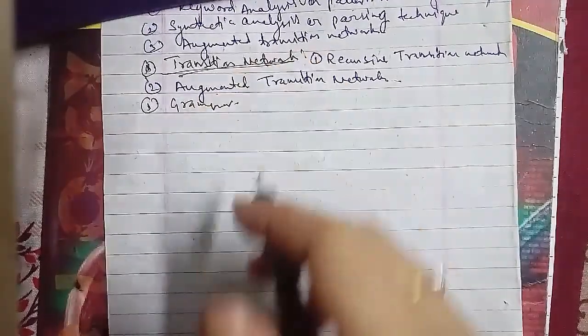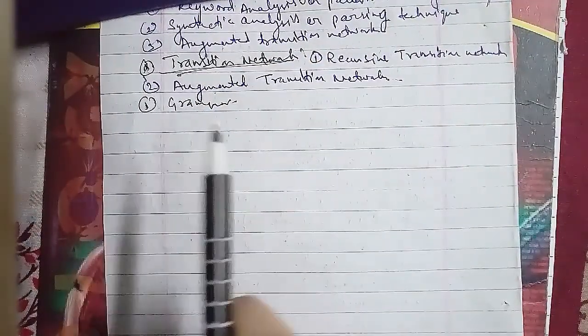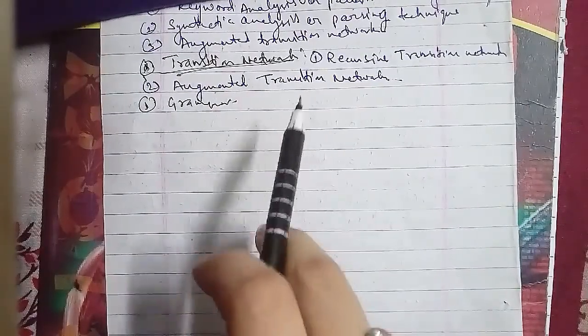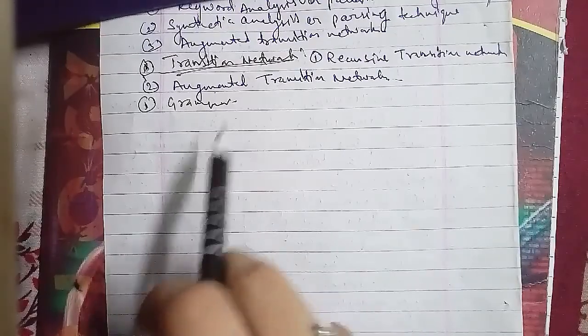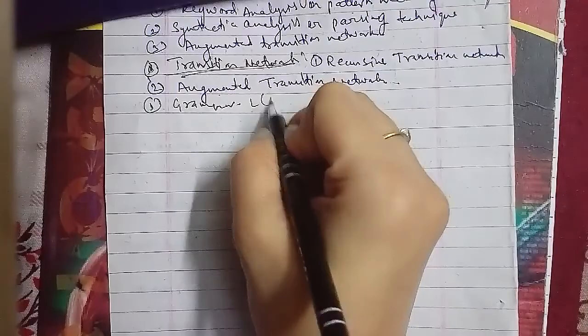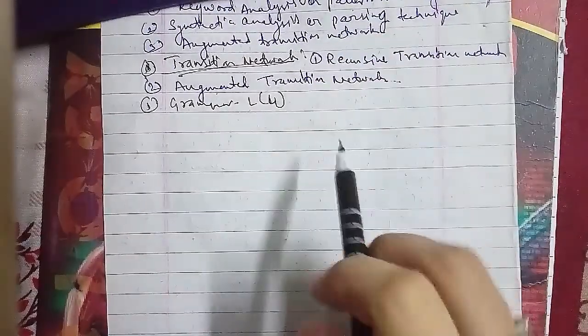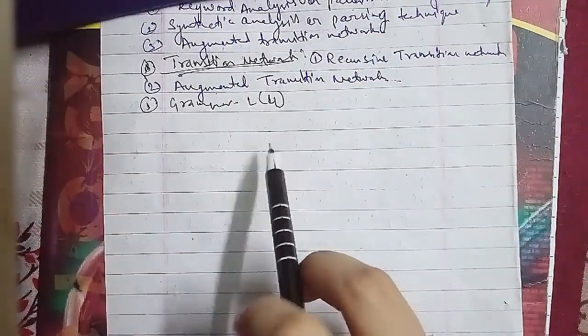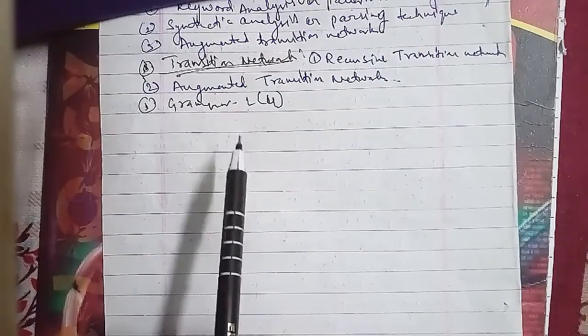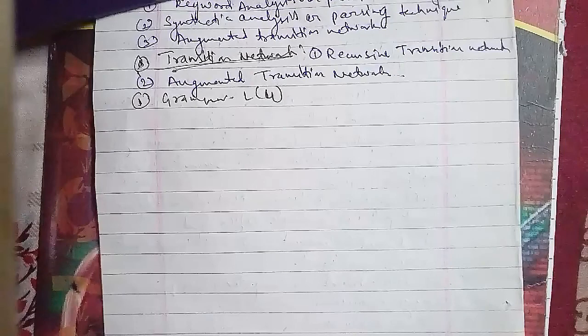N is noun, which is consumer, man, woman. Next we have verb, that is VP, which is is, was.